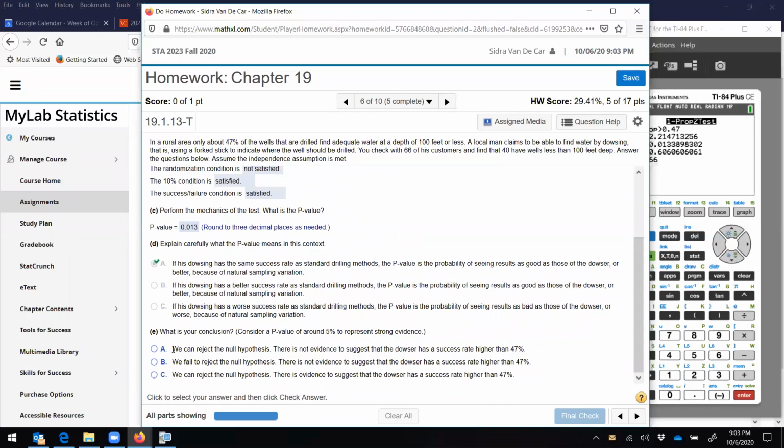What is your conclusion? Because this is less than 0.05, whoops, we reject the null hypothesis. And there is evidence to suggest that the dowser has a success rate higher than 47%.